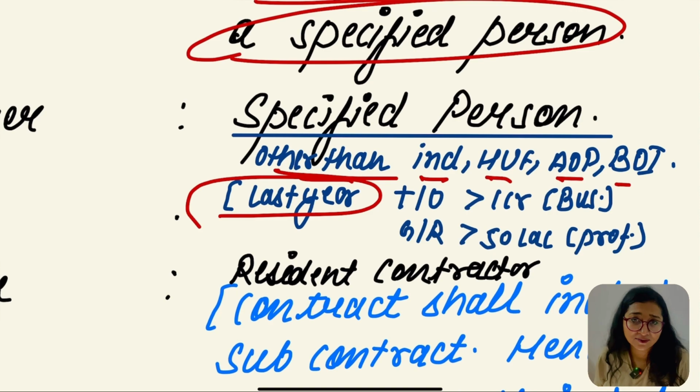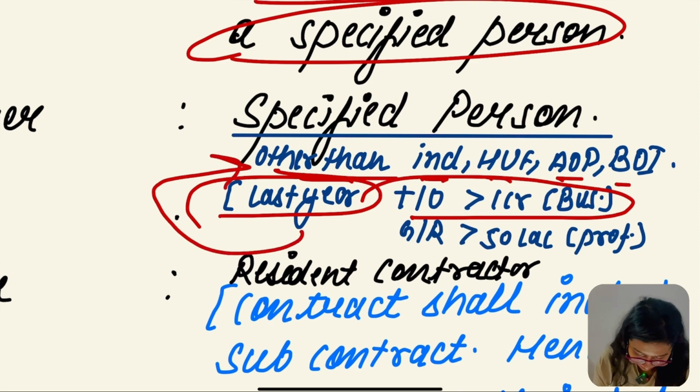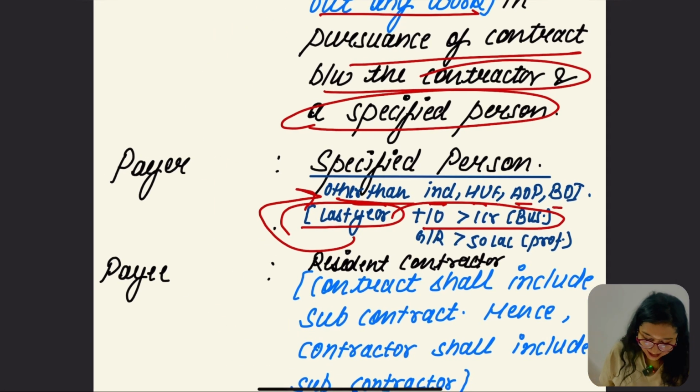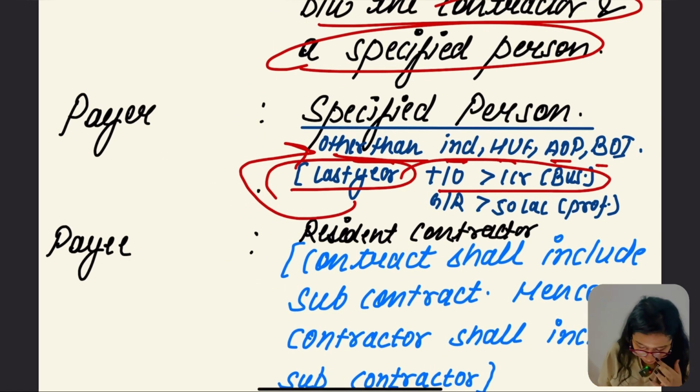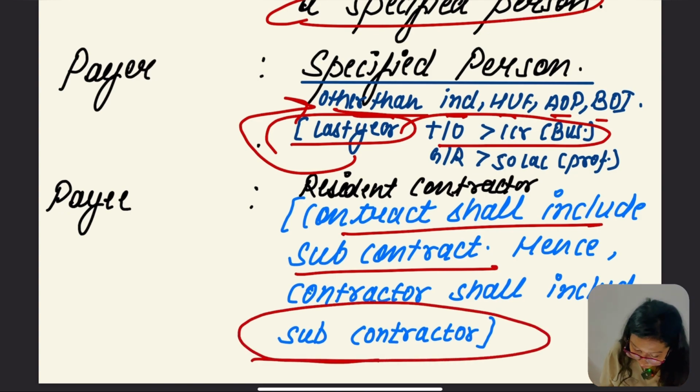But there is one more exemption: if the last year turnover exceeds 1 crore from the business, and gross receipts exceed 50 lakh from the profession, of these people, then they would also be that specified person, they would also be the payer. Hope this point was clear. Let's check out the payee. Who is going to be the payee here? The resident contractor. Contract shall include subcontract, which means if it includes subcontract, the subcontractor would also be the payee. Let me say it again.